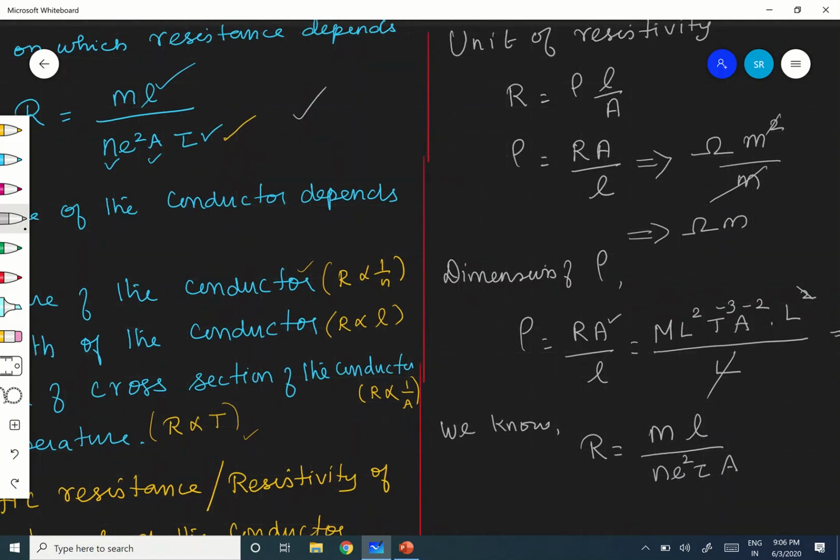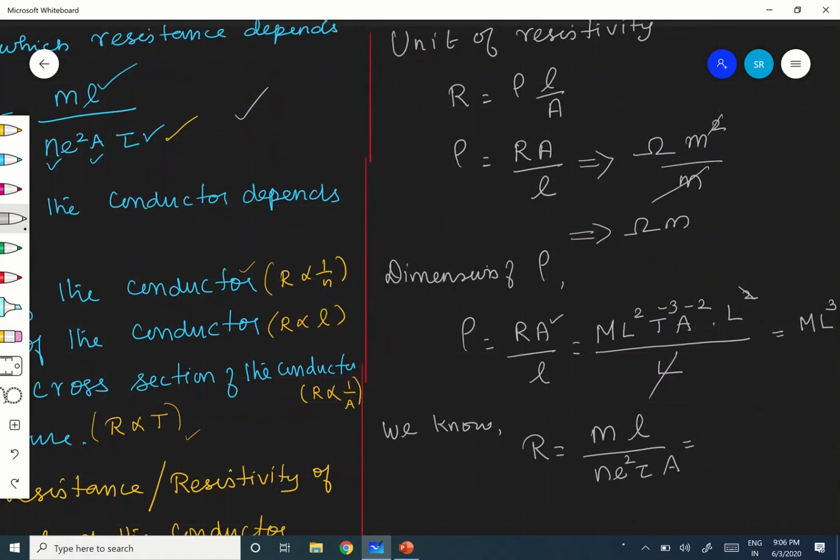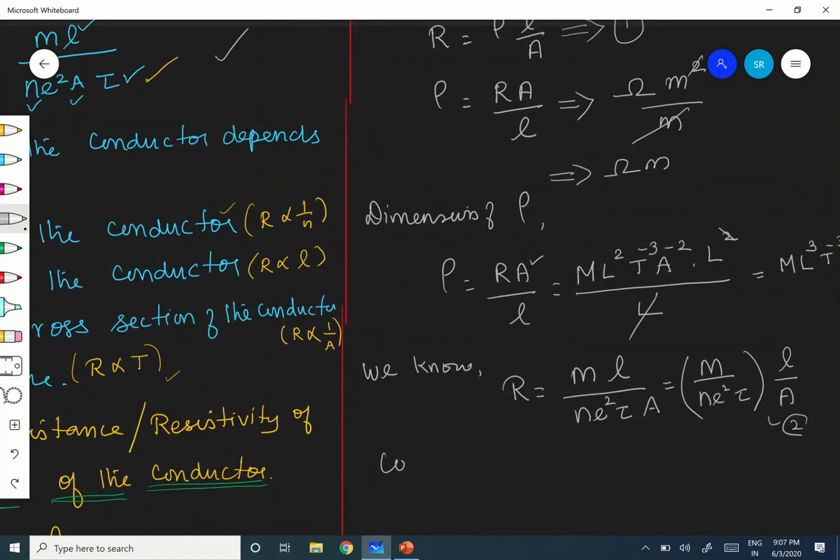Right. Now that can be written as m by n E squared tau into L by A. You know that R is equal to rho into L by A. Here R is equal to some constant into L by A. Let this be equation 1 and this equation 2. Comparing 1 and 2, you will be getting rho is equal to m by n E squared tau.